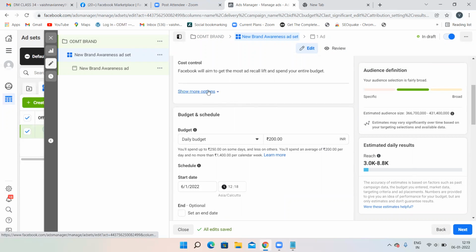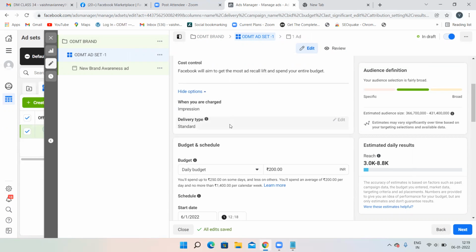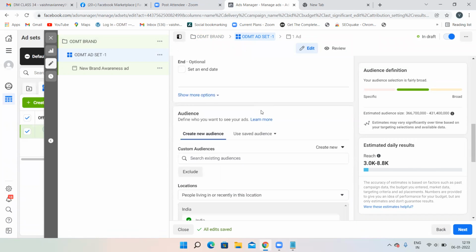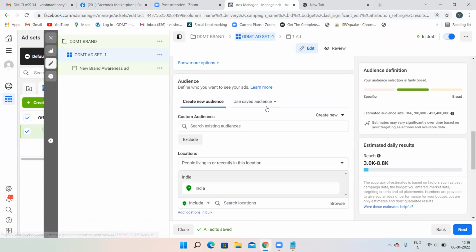What is there in show more options? Because it is a brand awareness campaign, obviously you'll be charged for impressions only. Then budget: how much budget you want to give per day? You can just select over here, start date, end date. That's it. Then create new audience, use saved audience.